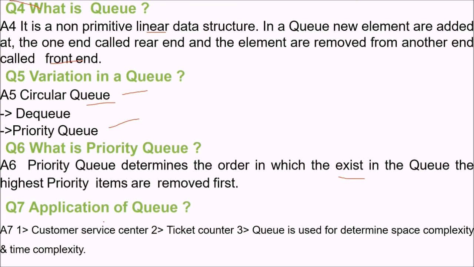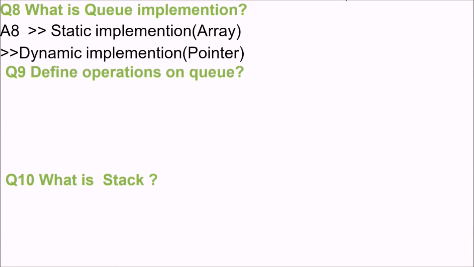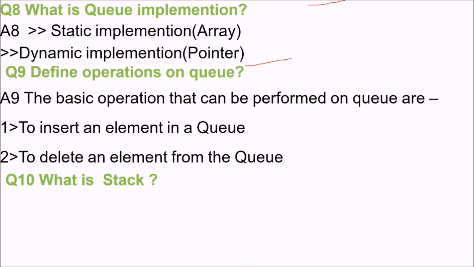What are the applications of a queue? We have seen you can use it in a customer service center, ticket counter. Queue is used to determine space complexity and time complexity also. What is queue implementation? We have already seen that: static implementation, dynamic implementation. Operations of a queue we have also seen. There are two operations on a queue: first, you can insert an element in a queue, and second, you can delete an element from the queue.